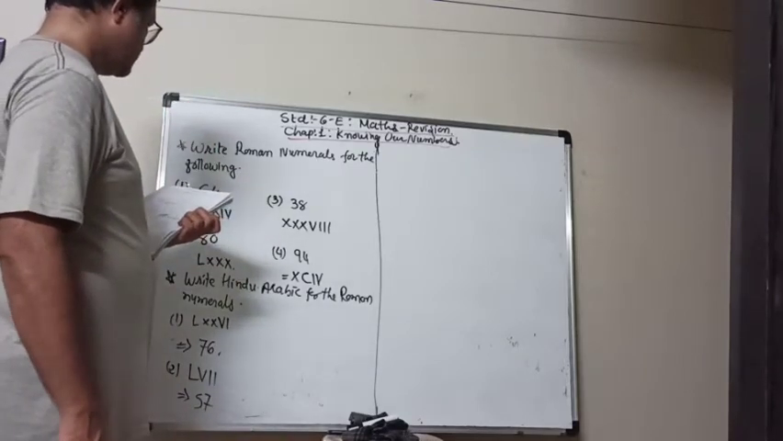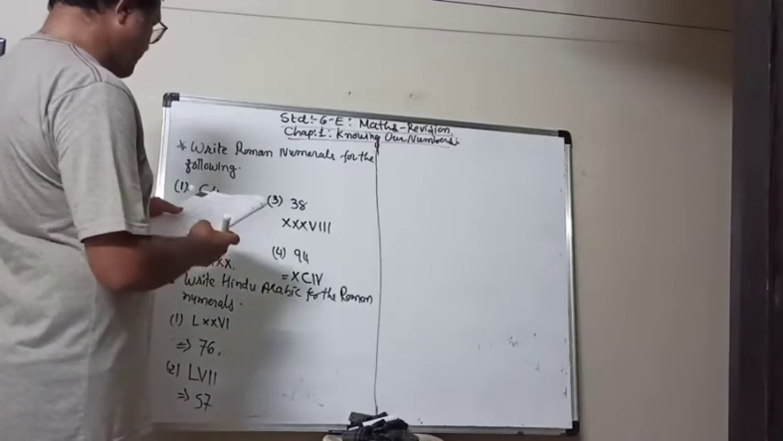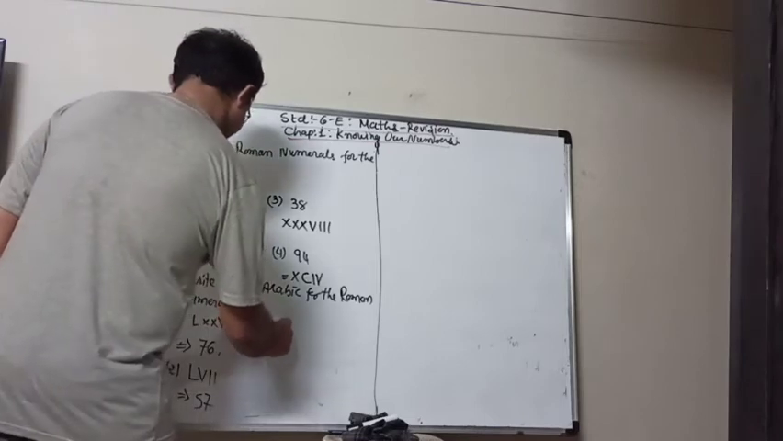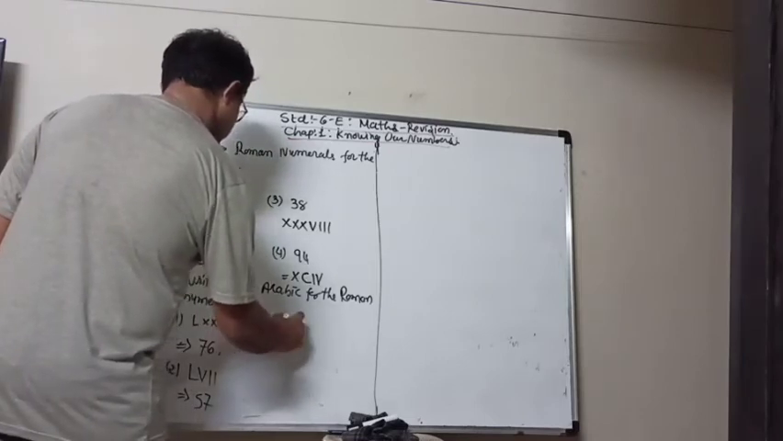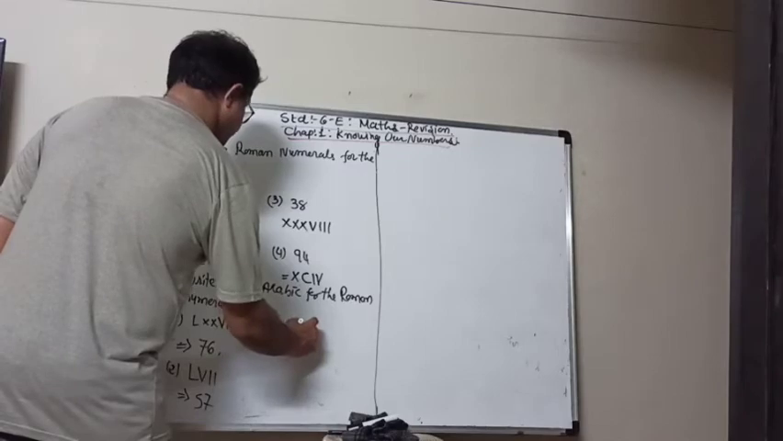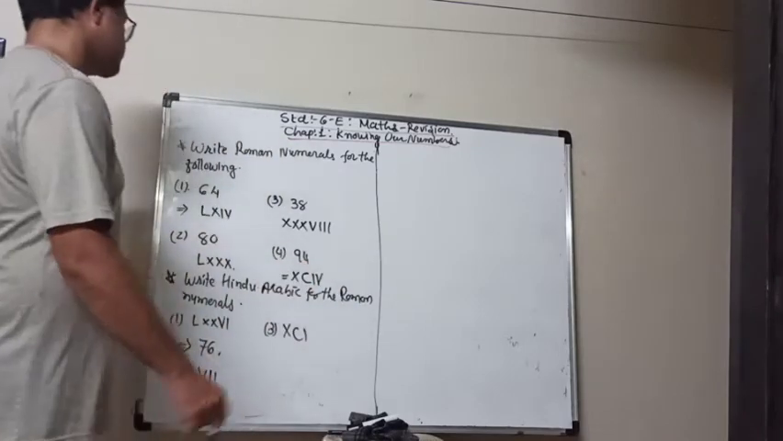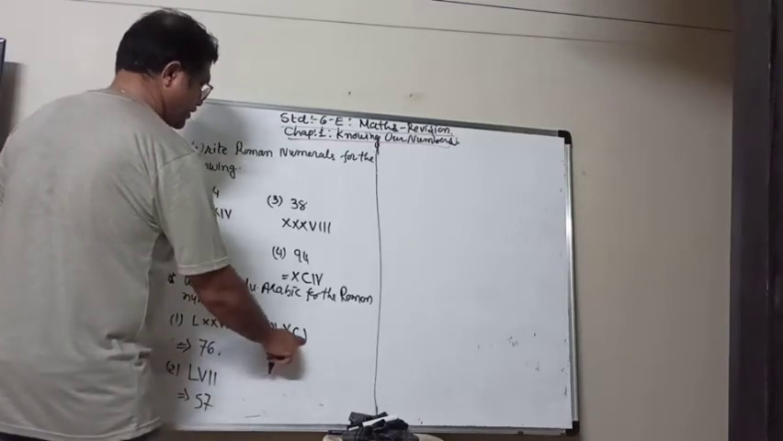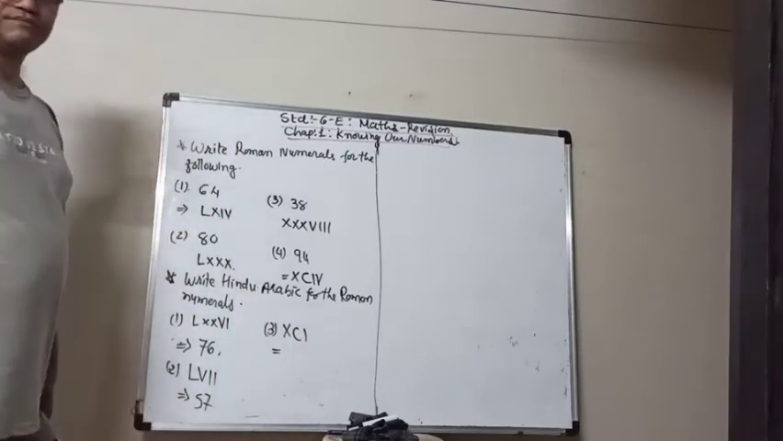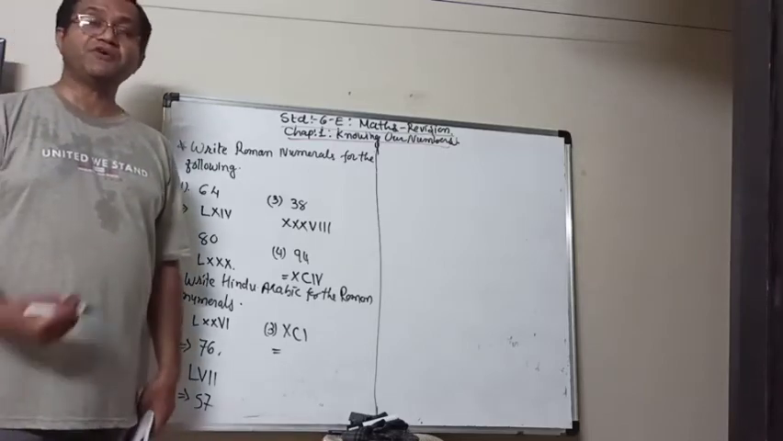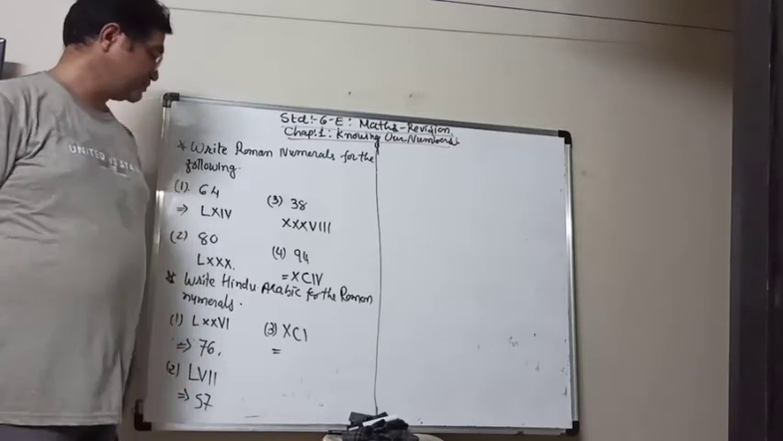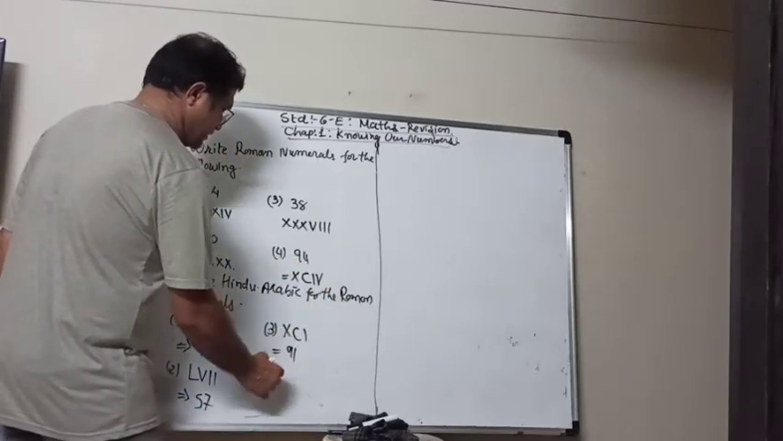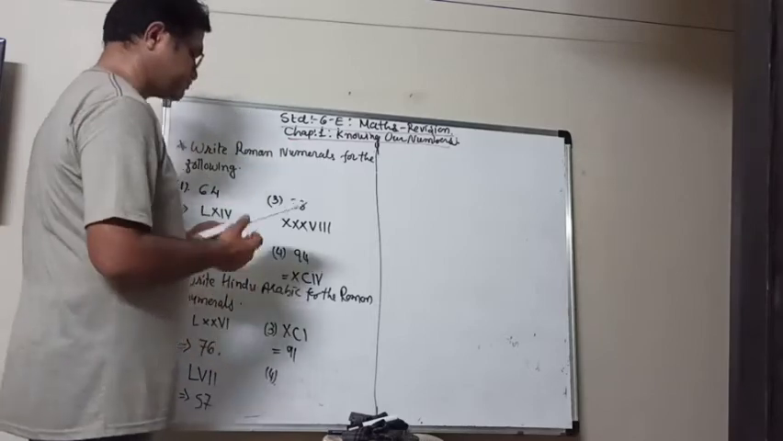Then we can take another one like XCI. Now we know that C is for 100 and X is before it, so 100 minus 10 is 90, and then 1 is at the back, so it is 91.